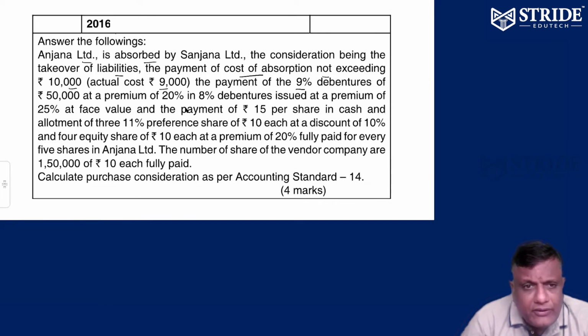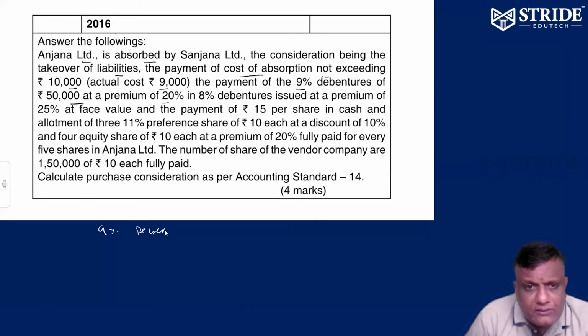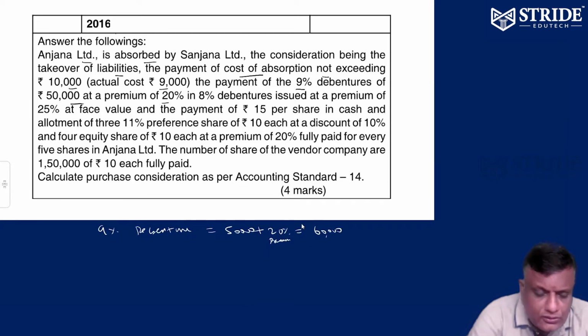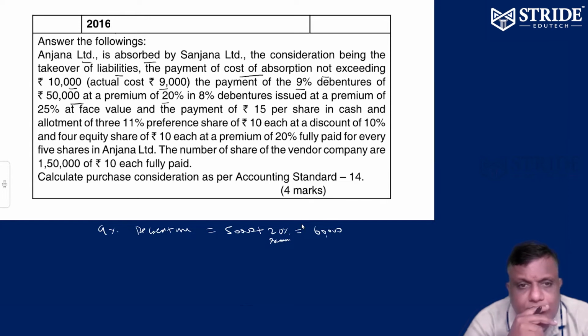The payment of 9% debenture of 50,000 at a premium of 20%. Anyway, this company has to settle the debenture holders. The 9% debenture holders are to be settled at 50,000 plus 20% premium, that is 60,000. Anyway, the debenture holders have to be settled. The liability has to be settled. They take over the liability.